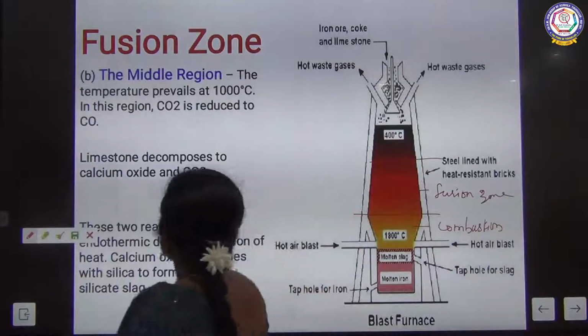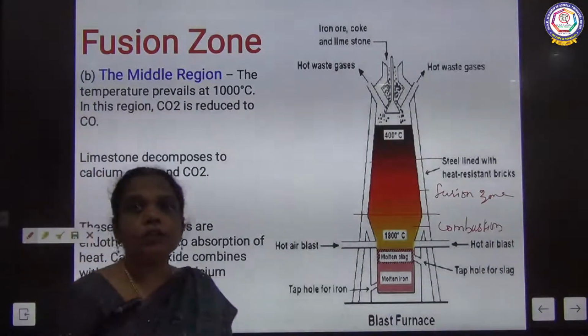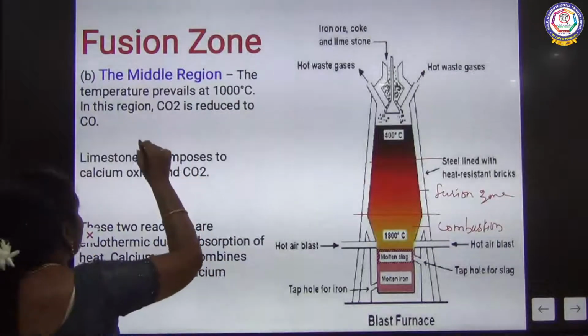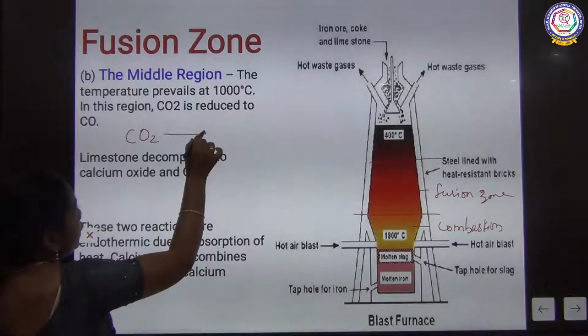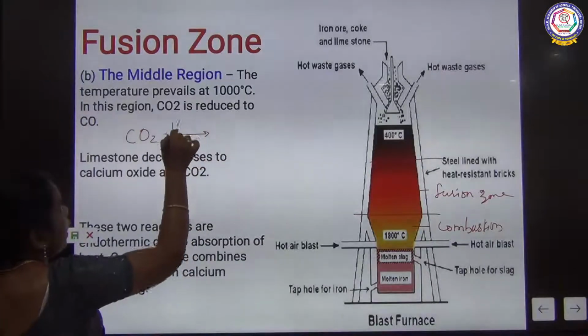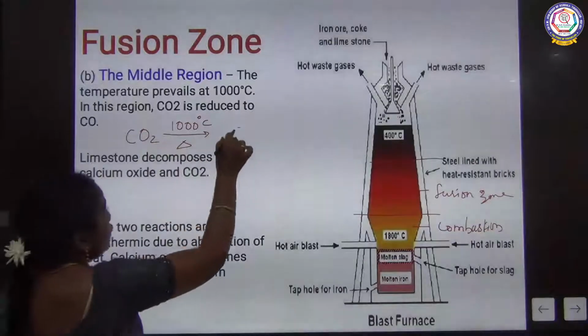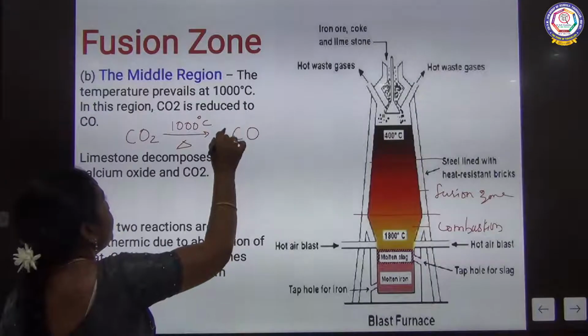Here the carbon dioxide is reduced into carbon monoxide at 1000 degrees Celsius. So here the carbon dioxide is reduced at a temperature of 1000 degrees Celsius into carbon monoxide.